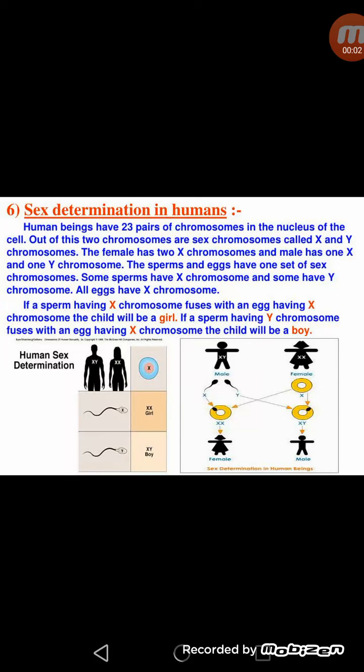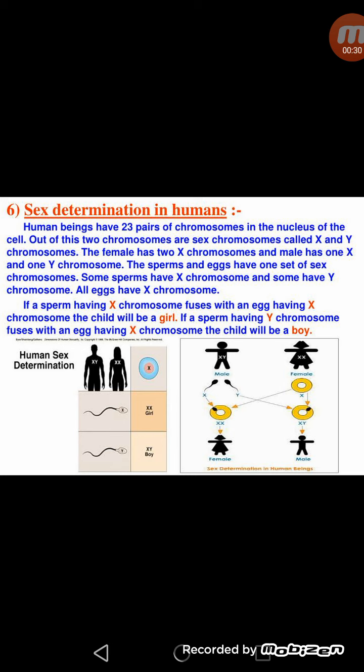Good morning, students. Today I am going to explain the process of sex determination in human beings. As we all know, human beings consist of 23 pairs of chromosomes in the nucleus of the cell. 44 chromosomes are almost the same in males and females, and these are called autosomes. But the rest of the two chromosomes, which are called sex chromosomes, are different in males and females.